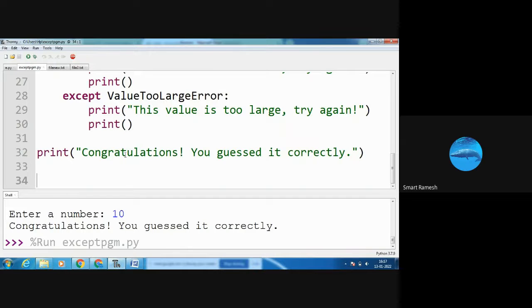This program runs until we give the value 10. Then only it will stop execution.